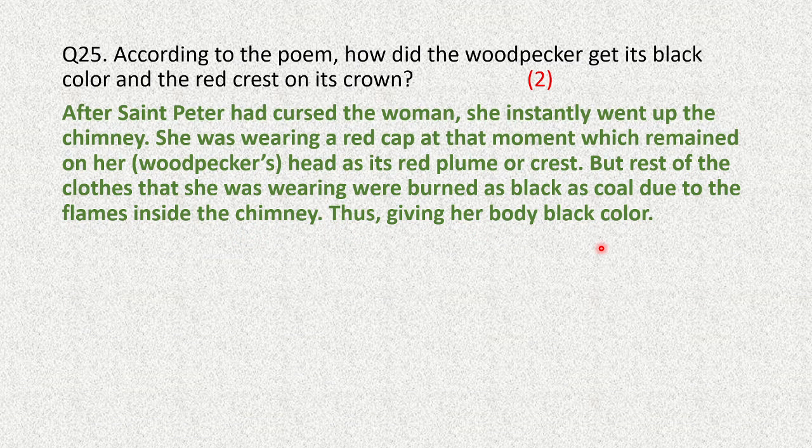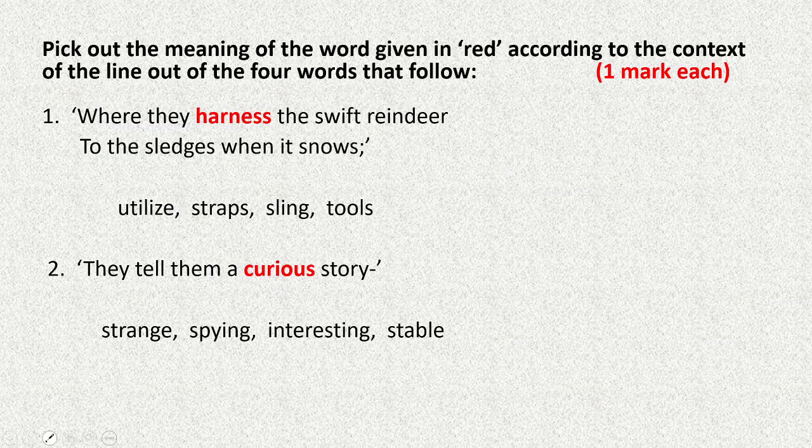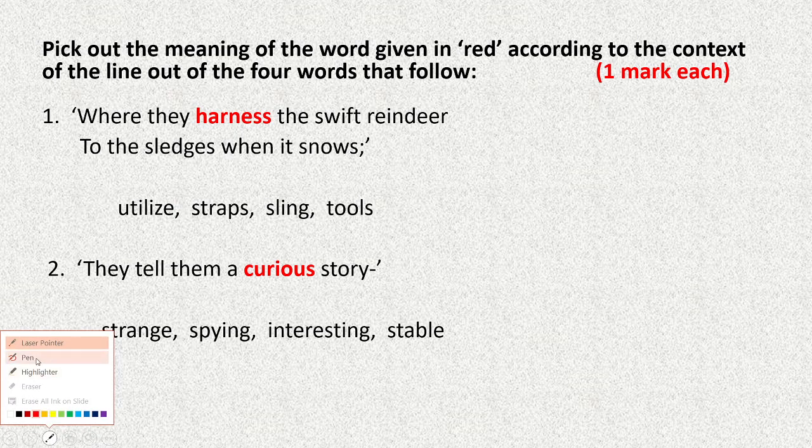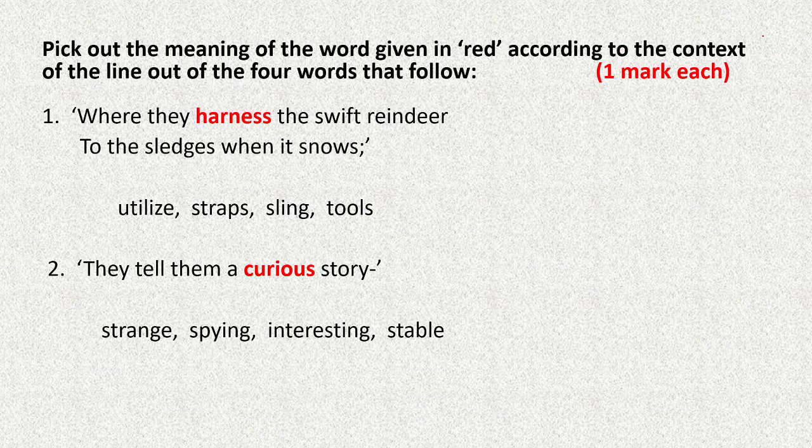So with this, we revise the whole poem and now we come to the MCQs. Here are the MCQs and let's find the correct answers. You have to give the meanings of the words that are in red out of the four choices given below. The first one is: where they harness the swift reindeer to the sledges when it snows. Out of the choices given here, harness means straps. So this is the answer.